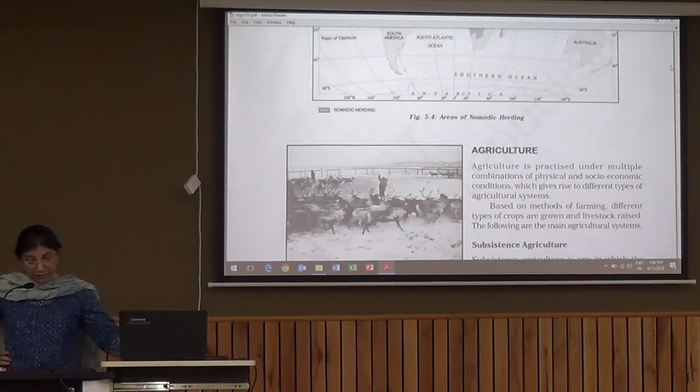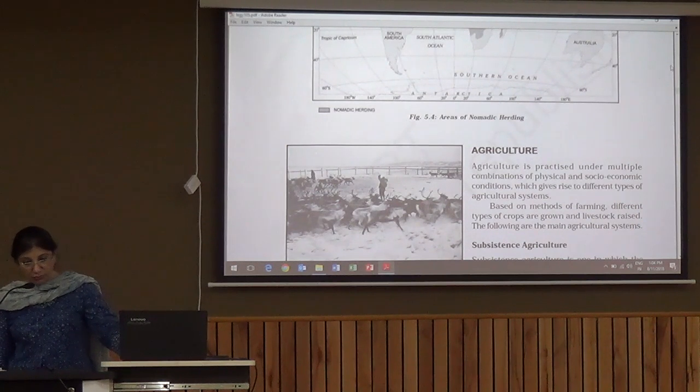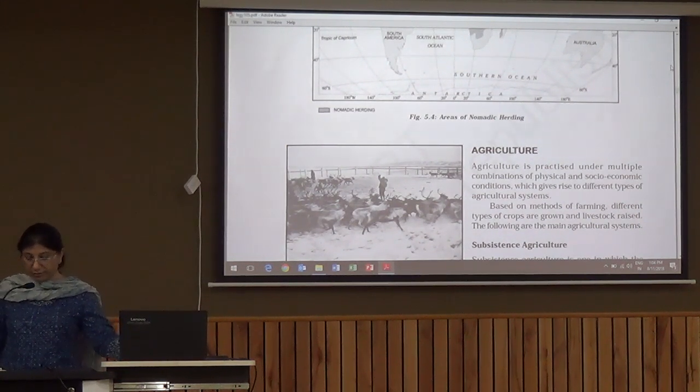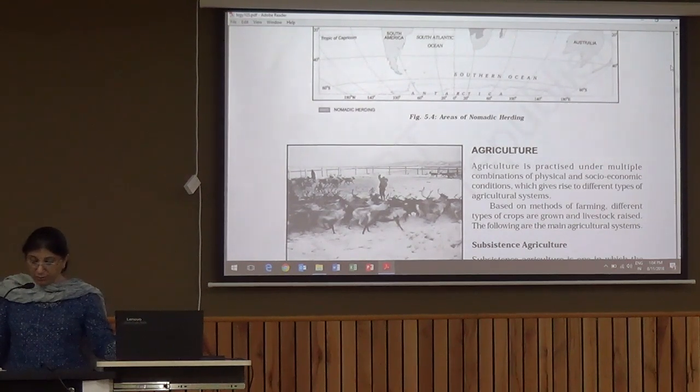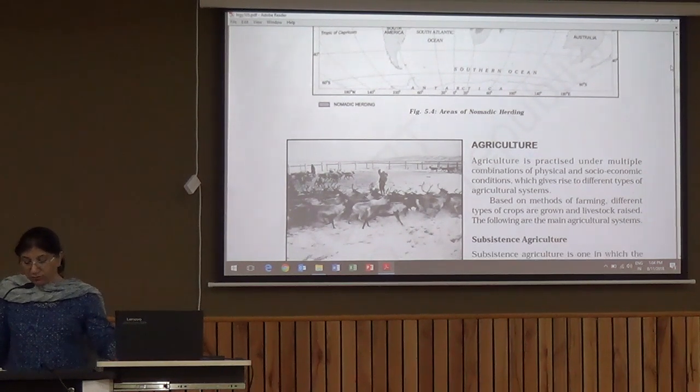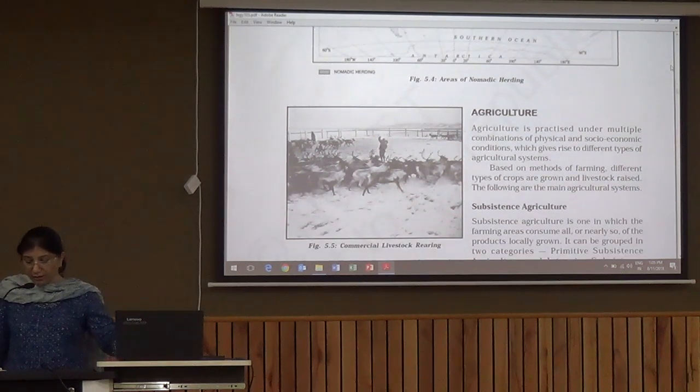Now the next primary activity, which is the core, the most important primary activity, is agriculture. Agriculture is most widespread over the world and it's practiced in almost all the countries. So it is practiced under multiple combinations of physical and socio-economic conditions, because physical conditions are different. Type of terrain, type of climatic conditions are different. Socio-economic conditions, people's choice, their preference of food. So agriculture depends on all these basic conditions which give rise to different types of agricultural system.